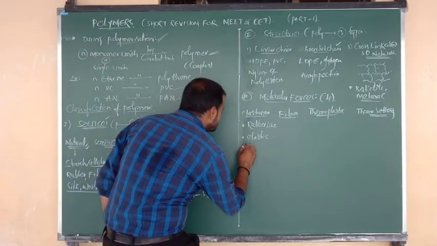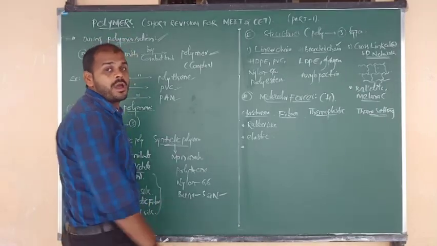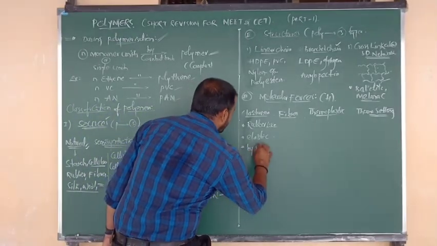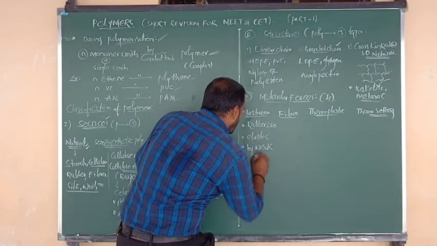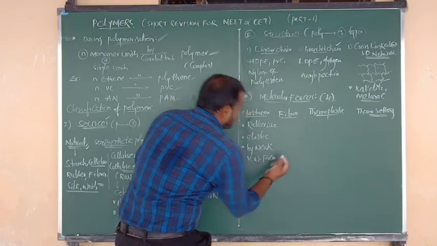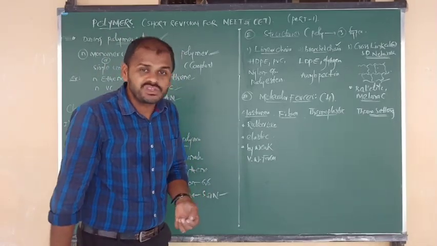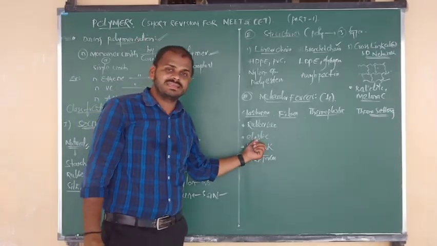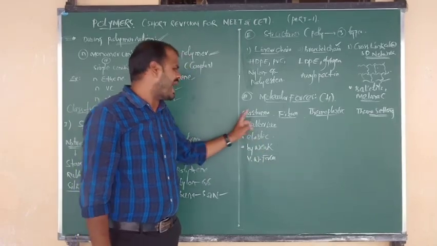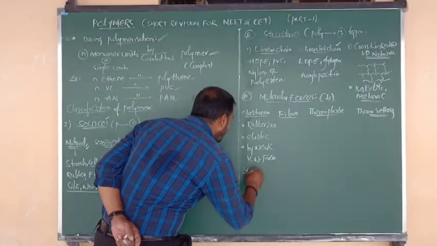So here I am going to say that in elastomers, polymer chains are bonded by weak van der Waals forces. Due to the presence of weak intermolecular forces between two polymer chains, they have elastic nature. Such polymers are known as elastomers.